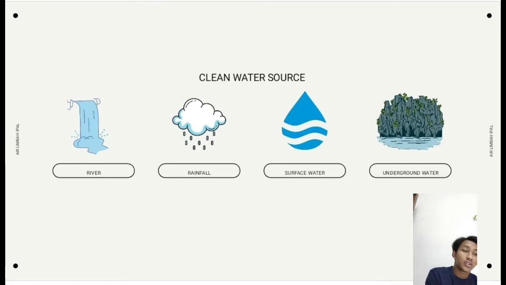Next, there is water filtering. This is done so that water and waste are separated so as not to interfere with the piping. The filtering can use a machine, then it is balanced so that the treatment carried out can be uniform.